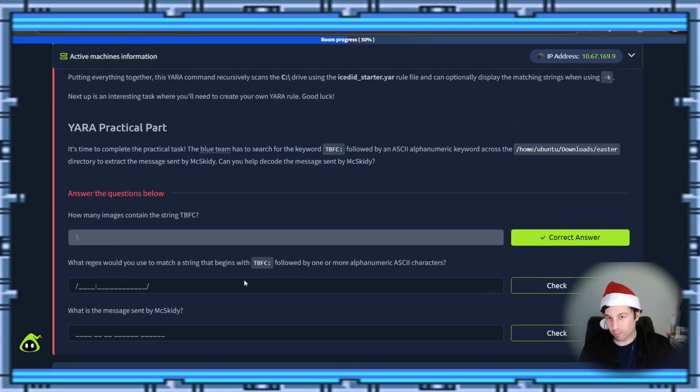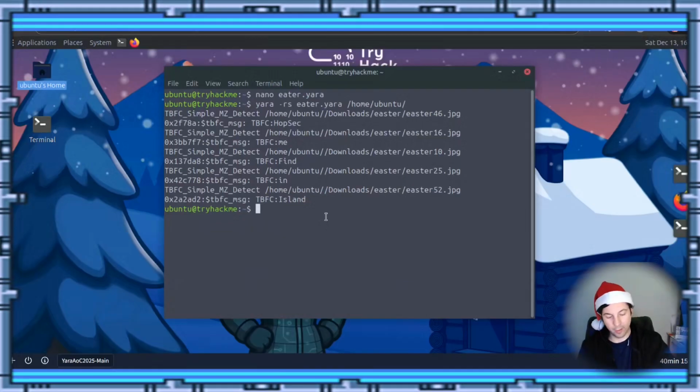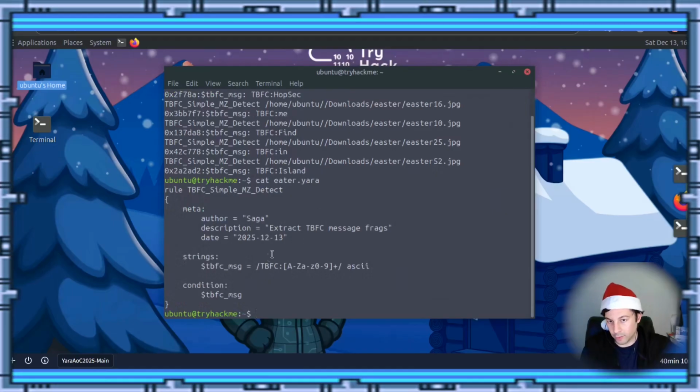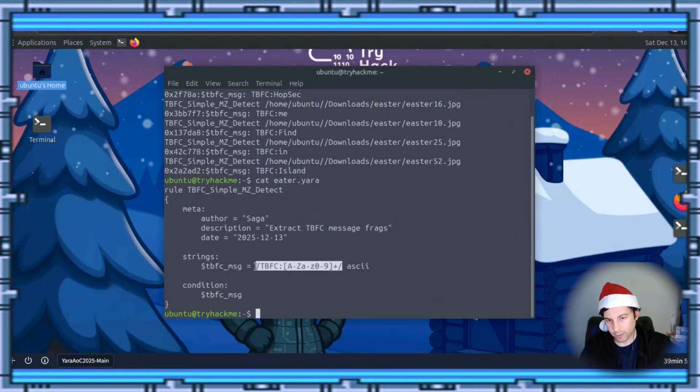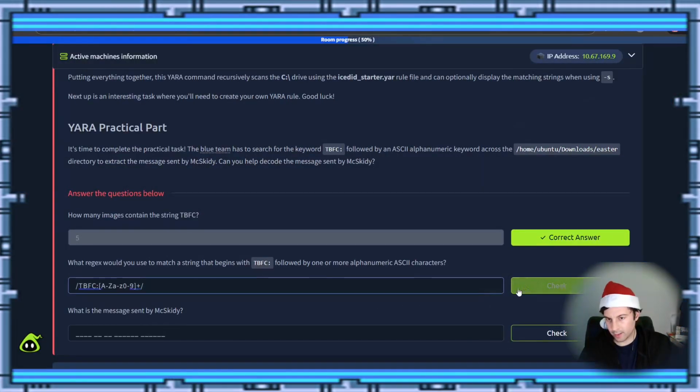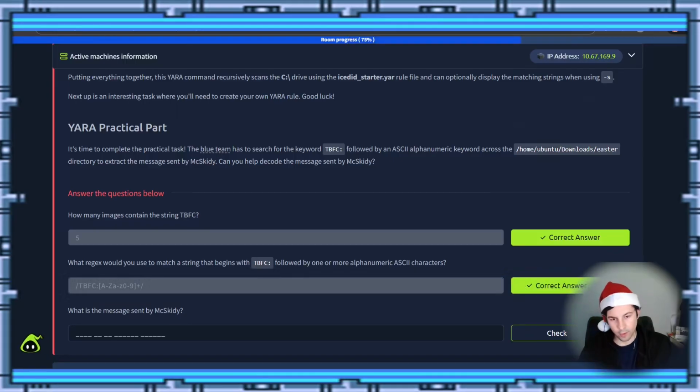So what's next? What is the expression to find the string that begins with it? Okay, so if we came back up here and we cat our Eater file, it should be this, I believe. I think that's it. Oh, I think we need these slashes. All right, so I'm going to right-click that and go to copy. Come back over here, and we're going to paste that. Cool. Here's a little hint: look at the example of regular expression strings.